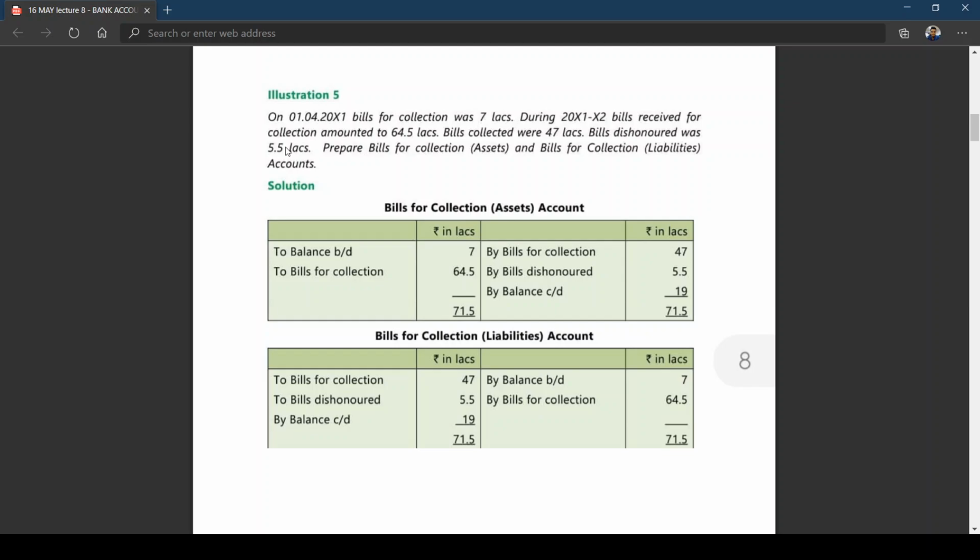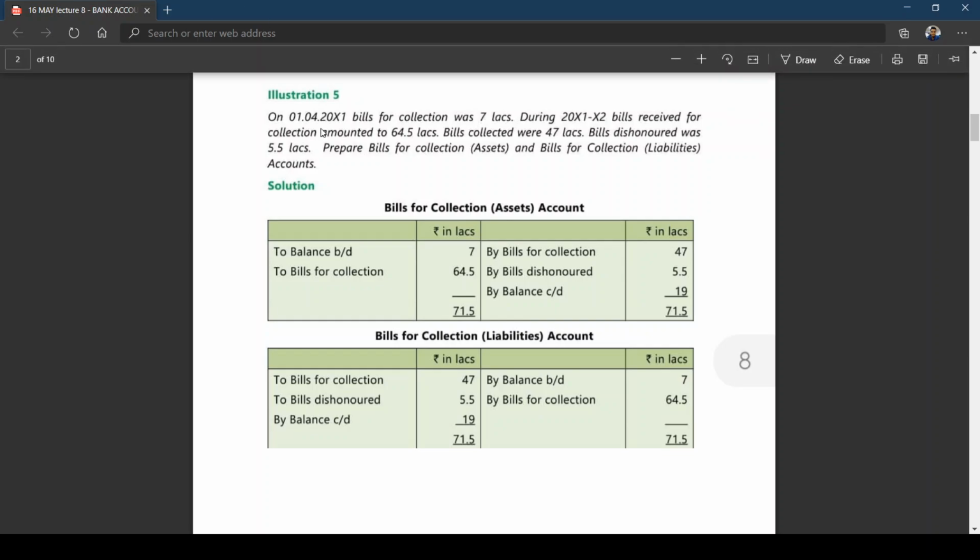Now, as I told you, bills for collection account is an asset account. If you want, you can write in brackets. Actually, the bills for collection account has been given. Before I explain that, bills for collection asset account shows which balance? Debit balance. What is the amount to be collected? 7 lakhs. You can see this 7 lakhs is showing debit balance. And the 7 lakhs is also in the bills for collection liability account.